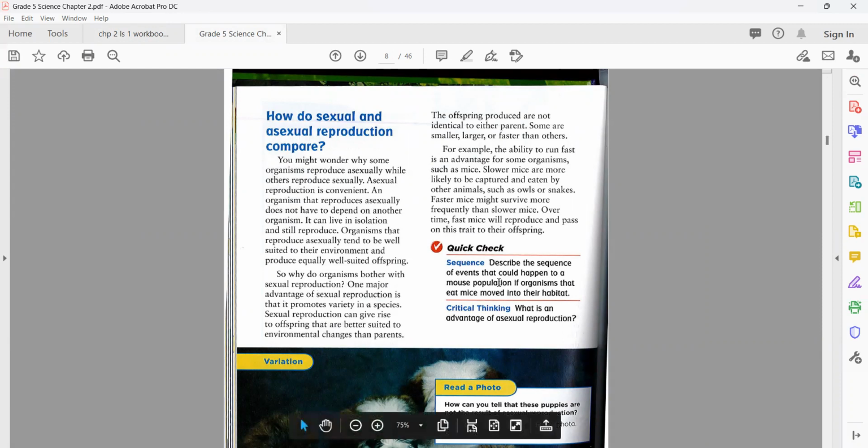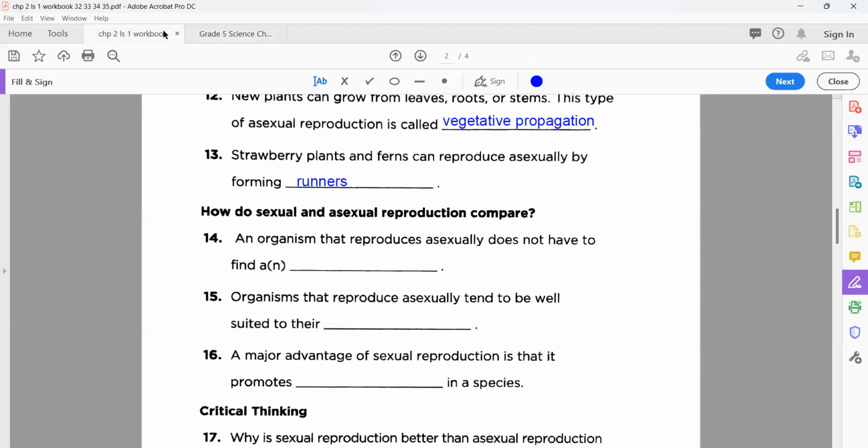You can see here there are some advantages, some disadvantages. Let's discuss them. An organism that reproduces asexually does not have to find a mate, yes, because only one. It means it has only one individual that can grow.